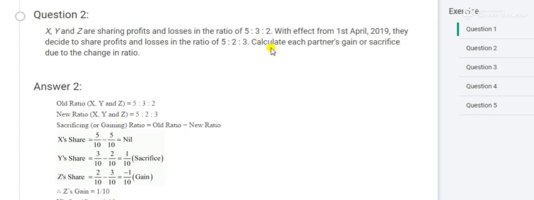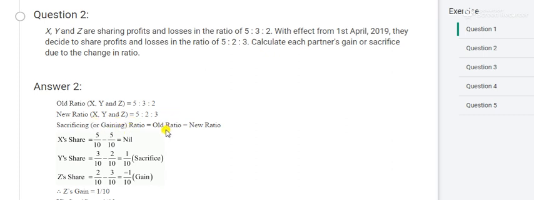Calculate each partner's gain and sacrifice. What is the old ratio? 5:3:2. New ratio 5:3. Write here old, write here new. Apply the formula, sacrifice or gain. Put a bracket here because if minus is there, it is the gain. Apply the formula old minus new.